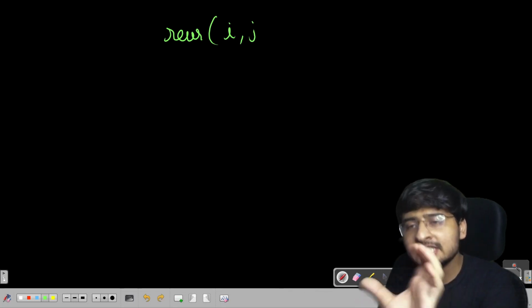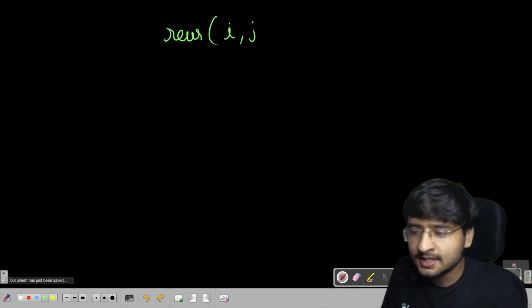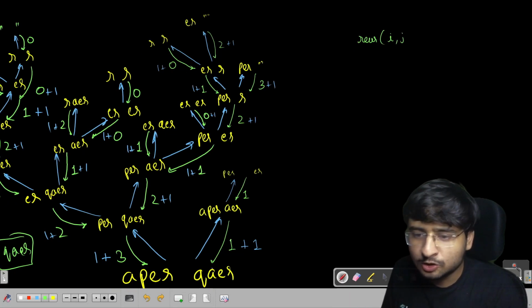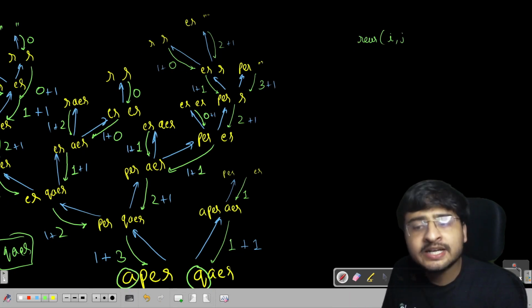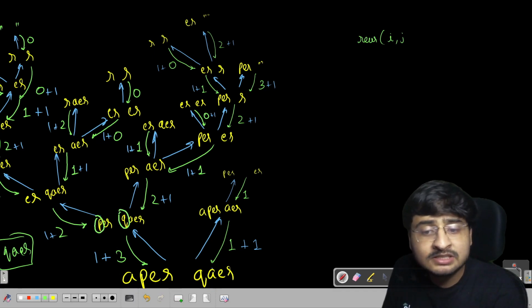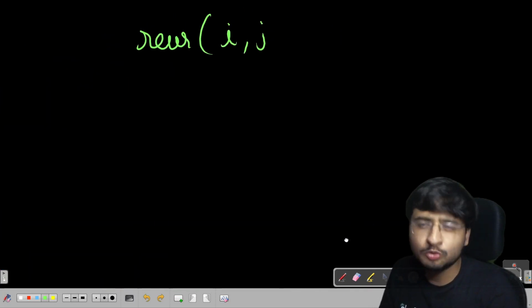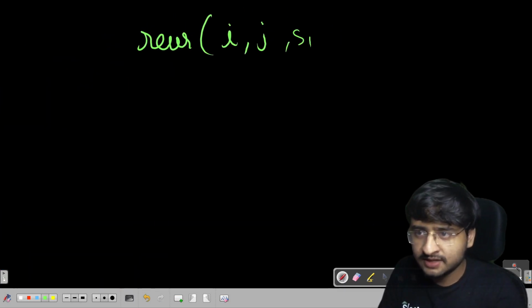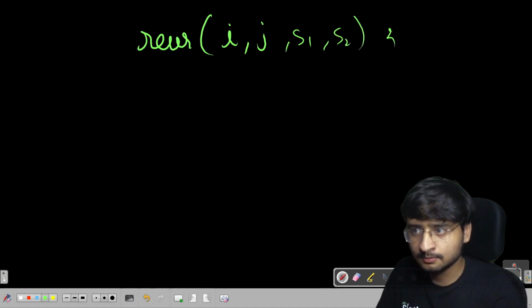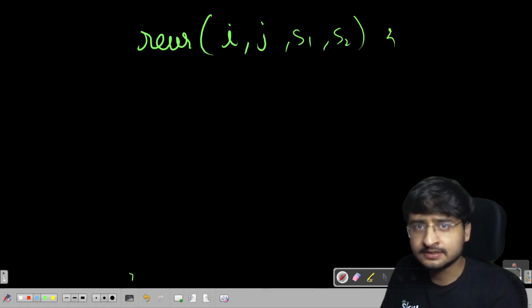I will take these pointers, and these pointers will help me point to a particular character which I'm going to compare. So, for example, in this particular case, the 0th characters were getting compared. In this particular case, the 1st character of the first string was getting compared with the 0th character of the second string. So i and j pointers will be used in order to compare, in order to break the strings. Of course, S1 and S2 I'll pass here, both the strings. Now what are the conditions? First, let's write the base cases.